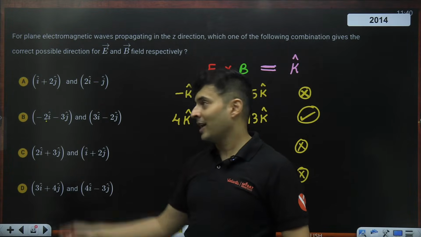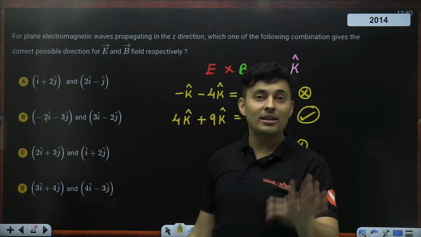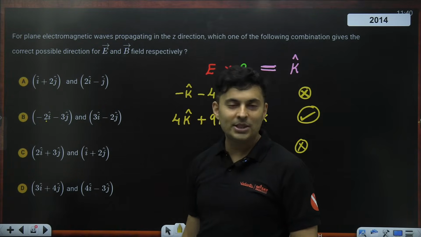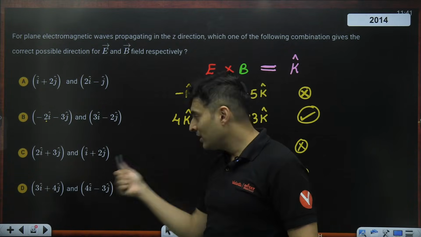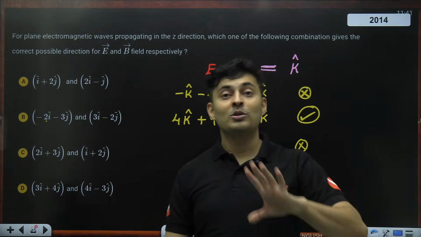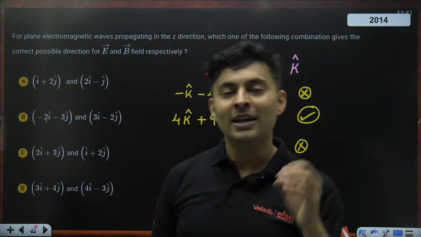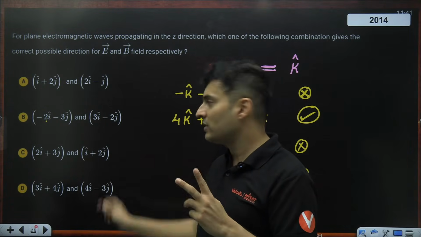Now you are again going to check all the options, and your luck is bad. All the first three options are giving minus k cap. Only the last option is giving plus k cap. So a lot of time wasted. So don't do that. Cross product is simple when you have just two terms.